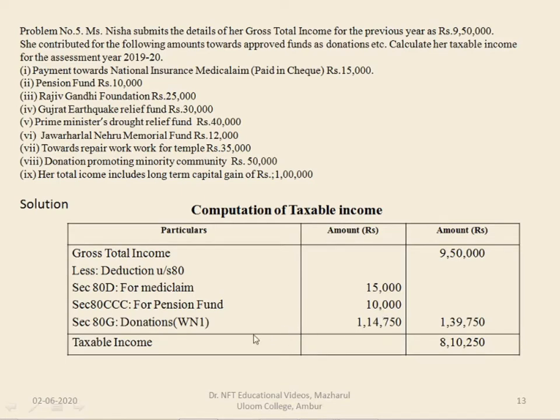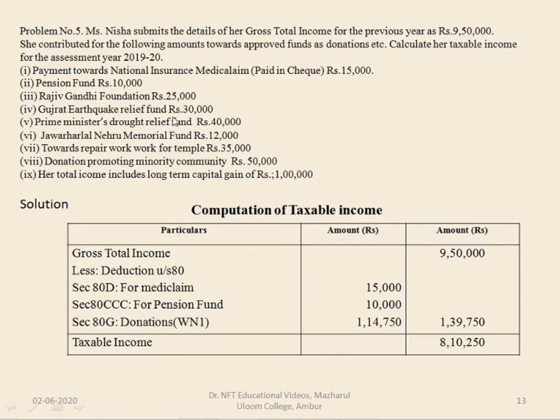Now let us see donations. The others relate to donations. We will see donations one by one. If you see here, Rajiv Gandhi Foundation is 25,000. This comes under 50% without limit donations.